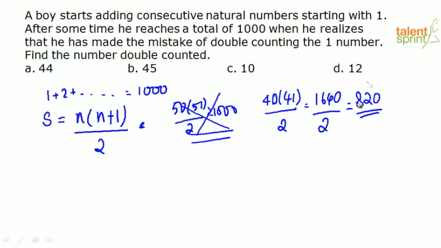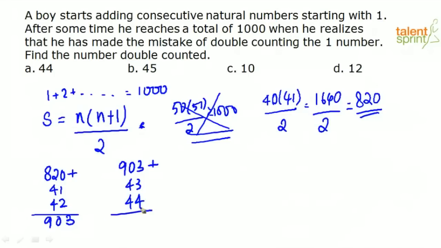Now, the sum of the first 40 natural numbers is 820. What is the sum of the first 41 natural numbers? 820 plus 41. Next natural number 42, that will give you 903. Next plus 43 plus 44, so what will that give you? 990. So now what is the answer? This is the closest answer to 1000 that you have got. So if you add the first 44 natural numbers, you will get 990.